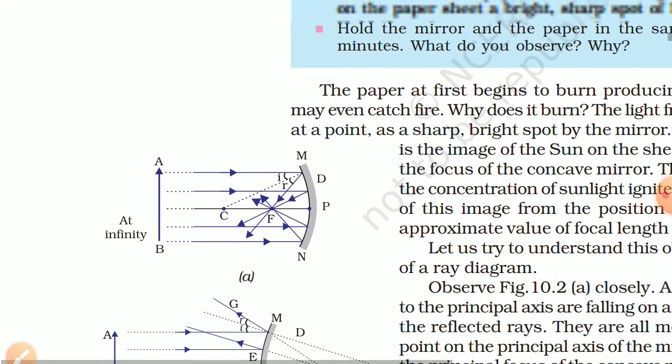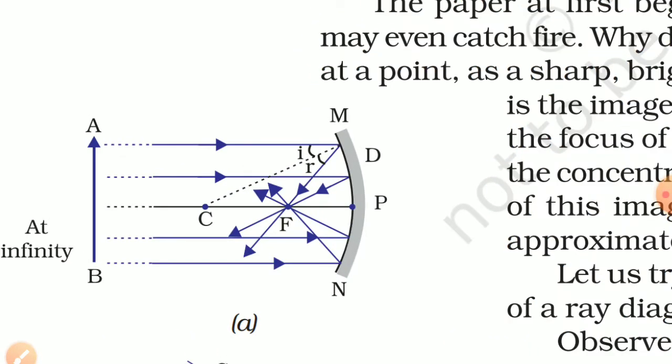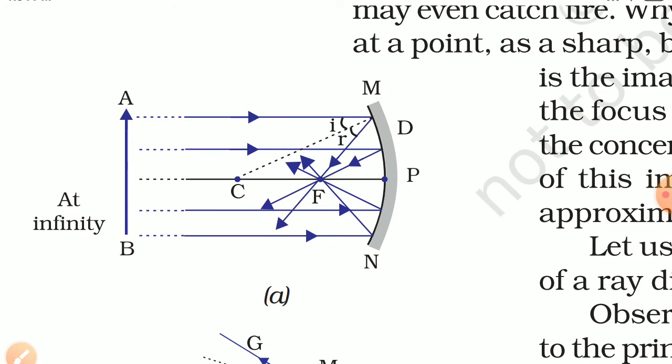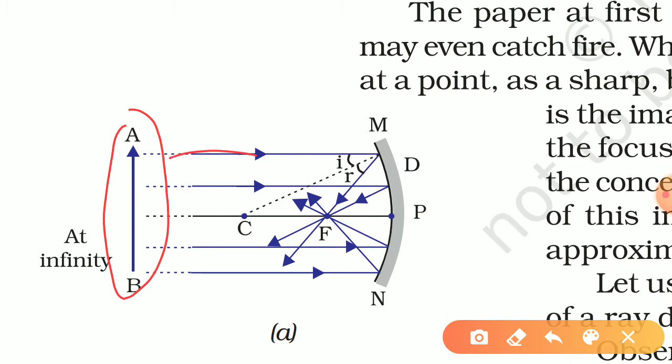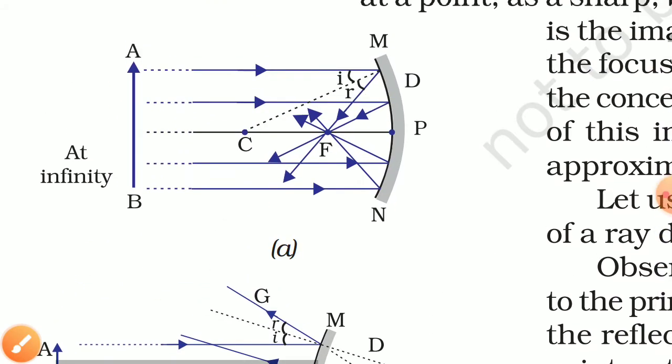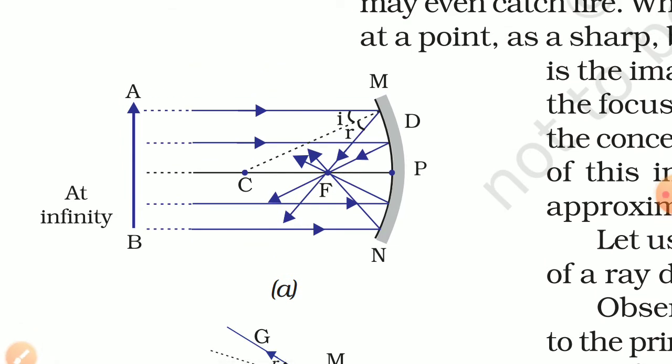So this is the ray diagram of a concave mirror. First, this is our source or our object. It is at infinite distance, so all rays will arrive parallel, and after reflecting you can see that all these rays meet at a point. This point is called the focal point F, and the distance between F and P is called the focal length. All these rays are converging at a point, they all are meeting at a point. So this is also called a converging mirror. The concave mirror is called a converging mirror.